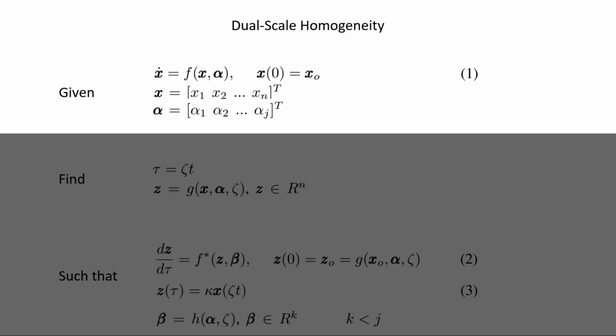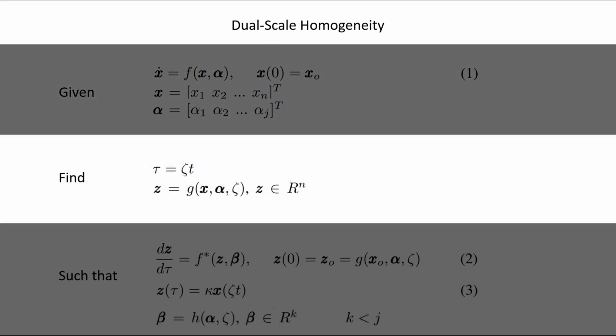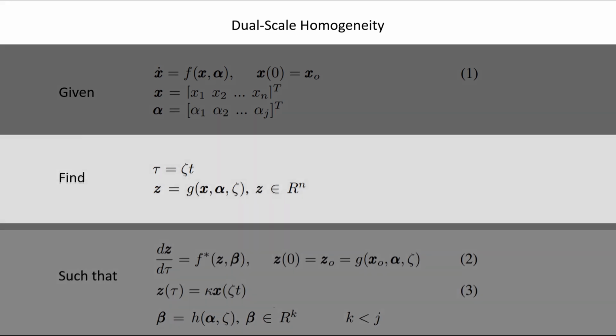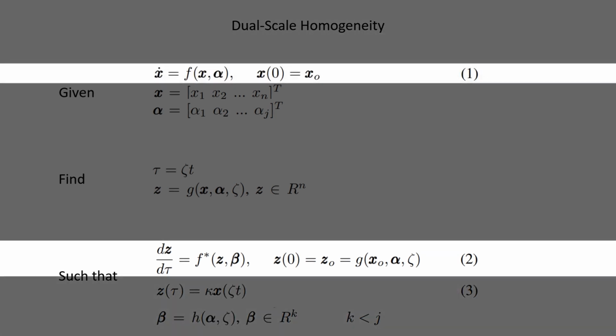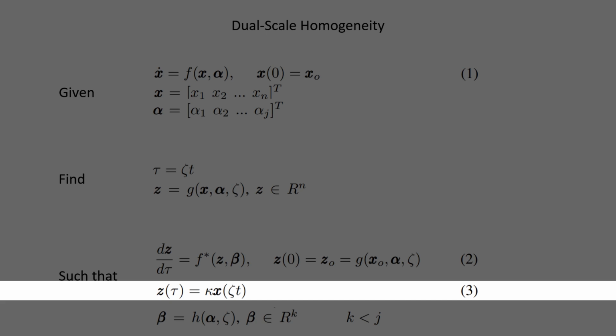Consider a nonlinear system in which the state equation is a function of the state and alpha, where alpha is the vector containing j physical parameters of the system. If there exists a time-scaling factor zeta and a coordinate transformation g such that the transform dynamics is a function of a new parameter vector beta, then the systems in 1 and 2 are homogeneous. Note that beta must have a smaller number of parameters than alpha. We call the property in 3 the dual-scale homogeneity since it contains both a scaled time and a scaled amplitude.